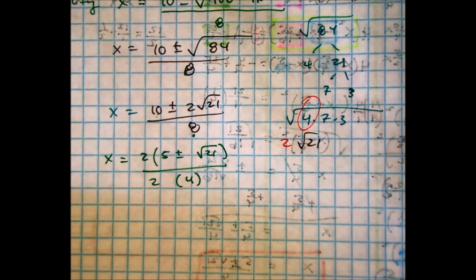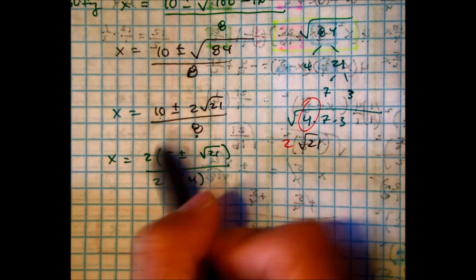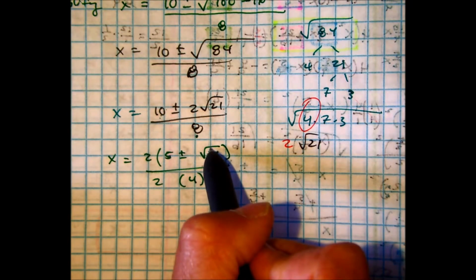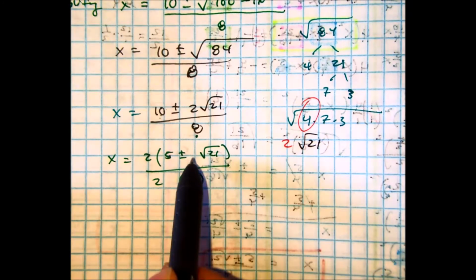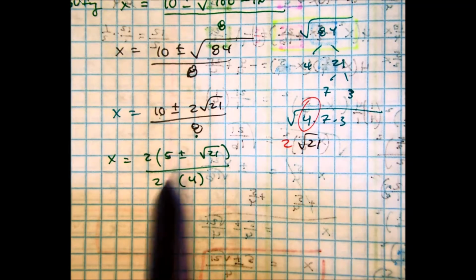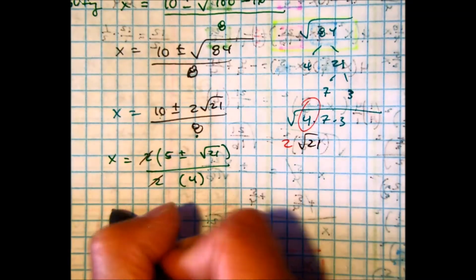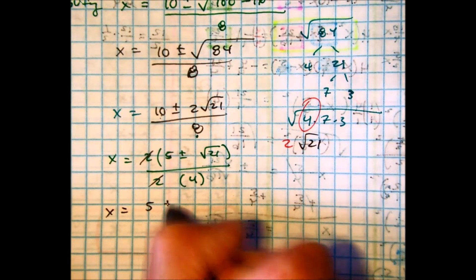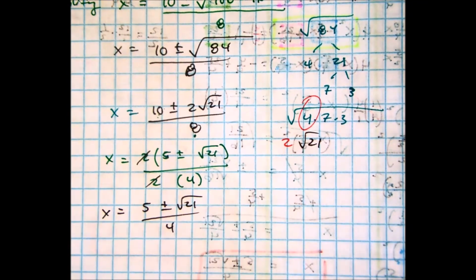Okay, let's check our answer. Class, 2 times 5? 10. 2 times radical 21. 2 radical 21. Okay? And then 8 is 2 times 4. Why did I do that? So I can cancel out my 2's. X equals 5 plus or minus radical 21 over 4.